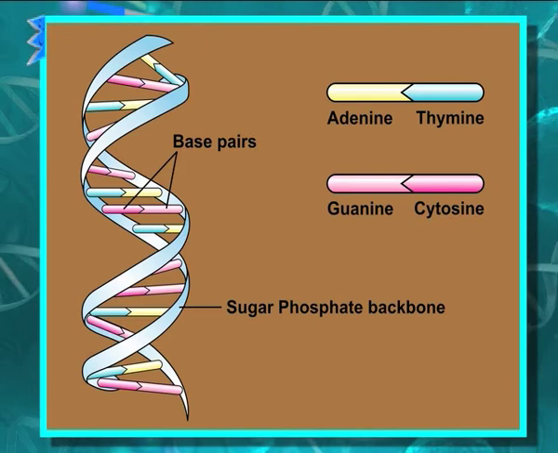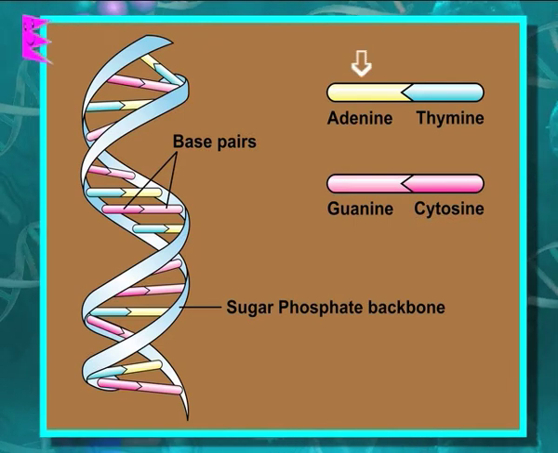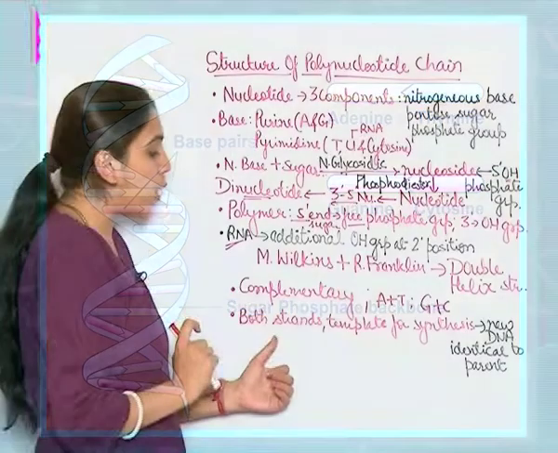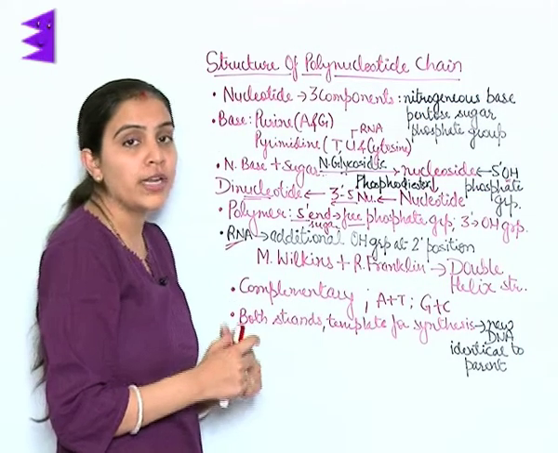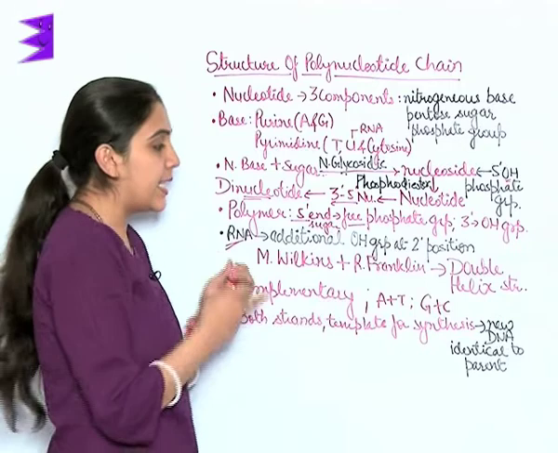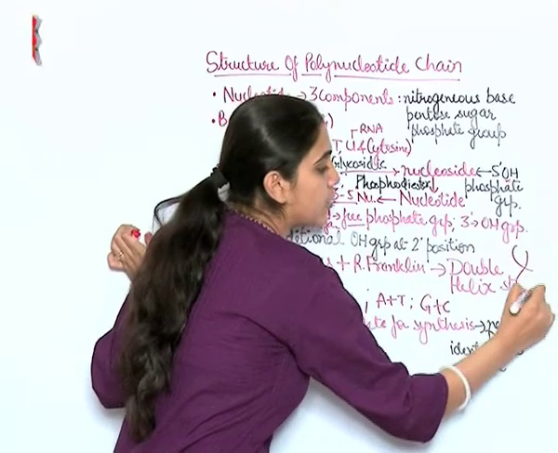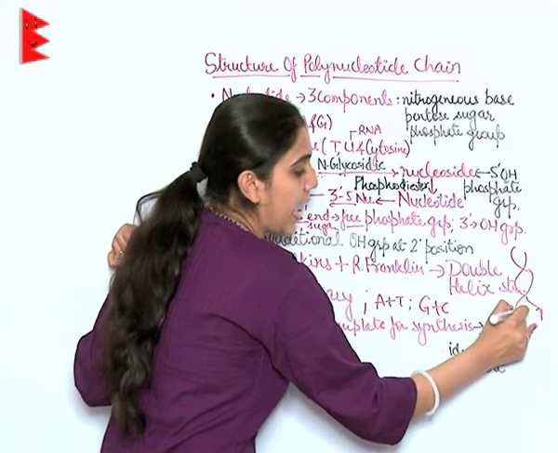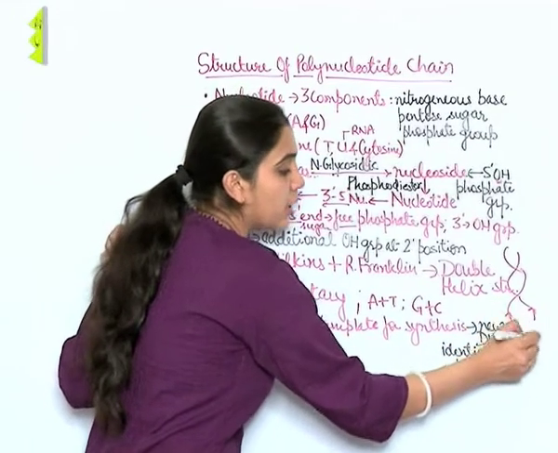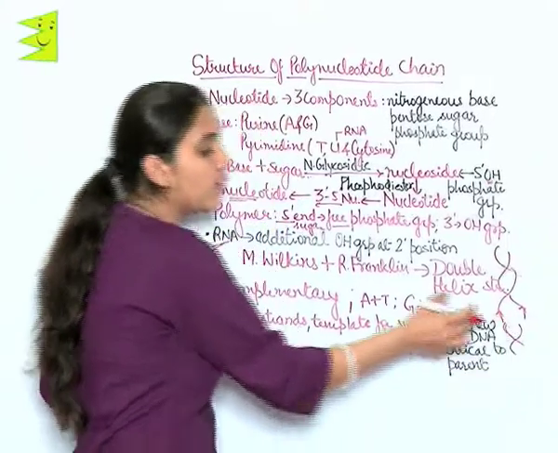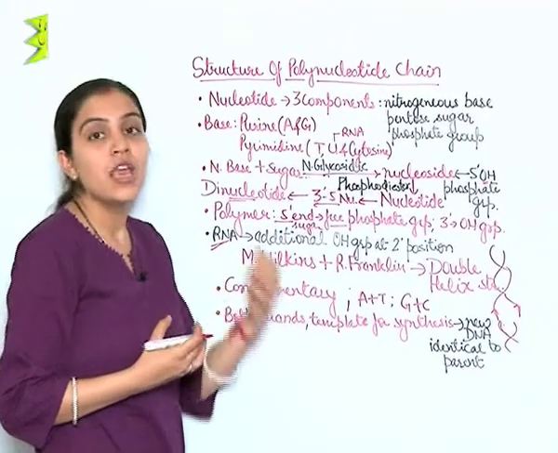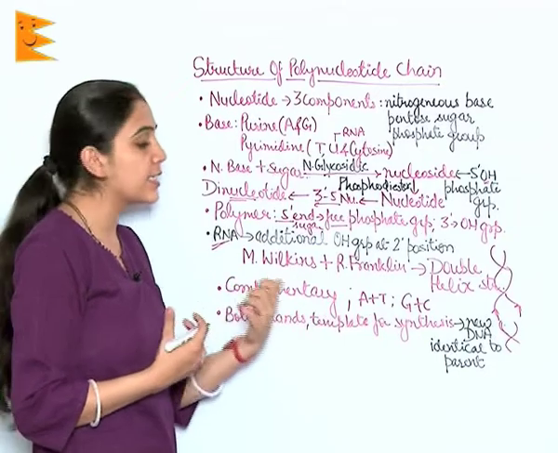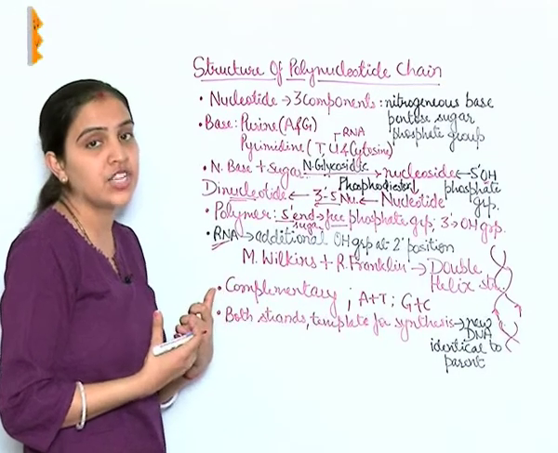Usually it is found that adenine is paired with thymine and guanine is paired with cytosine. Both strands act as templates for synthesis. That is, if this is the double-stranded DNA structure, both the strands will act as templates for the synthesis of new strands, and thus the new double helix so formed will be identical to the parent DNA. This clears the reason why DNA is the genetic material.